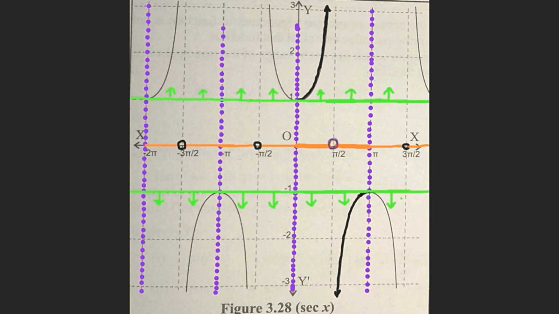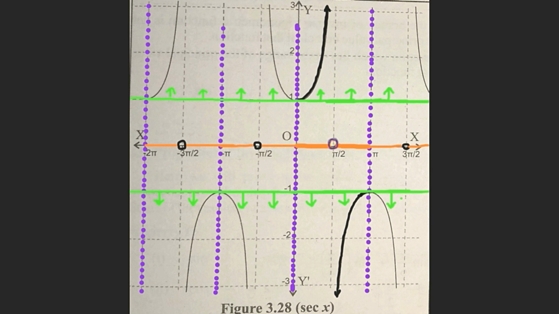Similarly, it is decreasing in the interval minus pi by 2 to 0 except negative pi by 2, and so on. Thus, the secant function is either only increasing or only decreasing in particular intervals. Therefore, it is one-one and onto in those intervals.